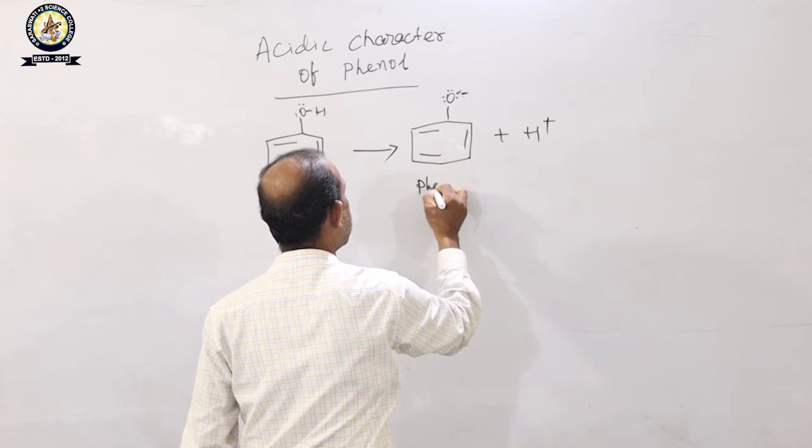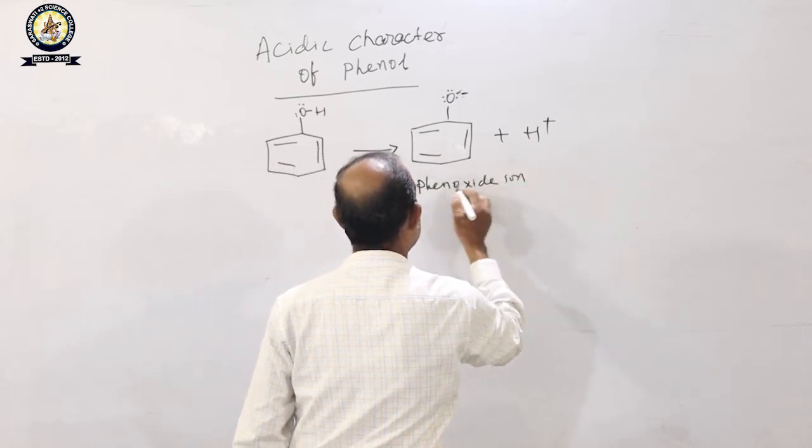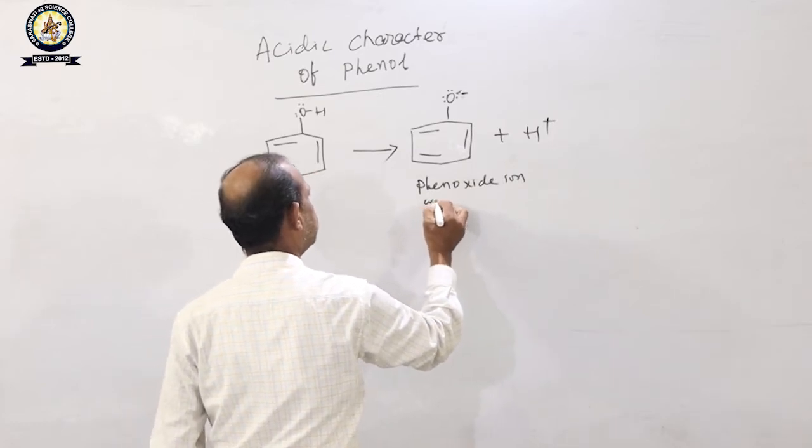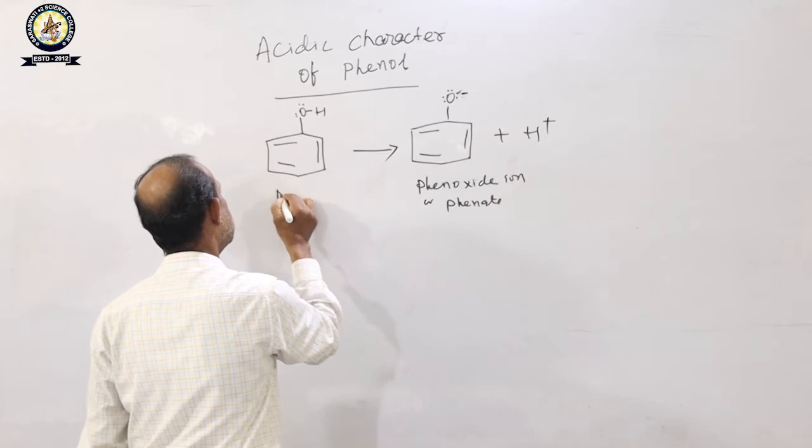This is your phenoxide ion, which is also called phenate. And this is your phenol.